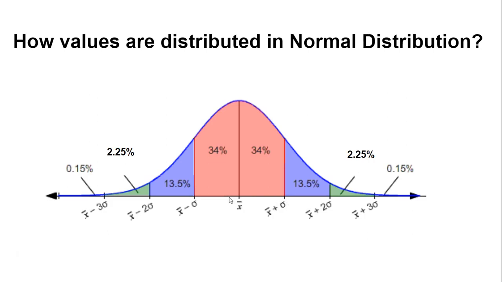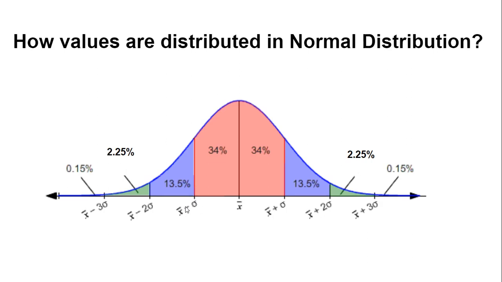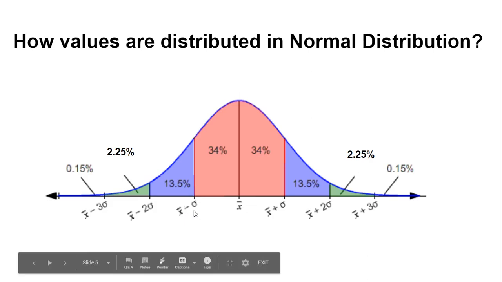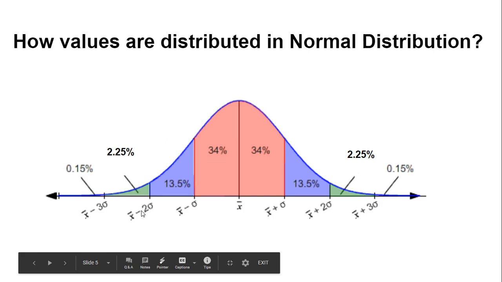Similarly, when we move towards the decreasing side, where the values are less than mean, then we say that we have moved minus one standard deviation, and similarly it is the -2 standard deviation movement.